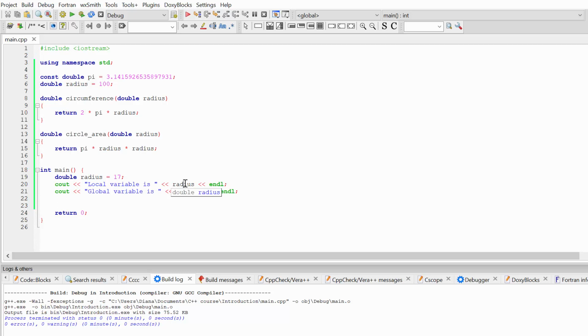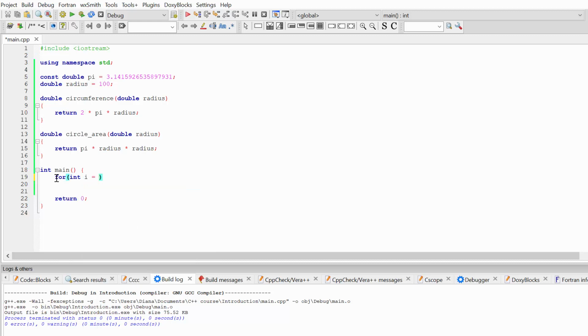It's a block scope. If a variable is declared within a block of code, for example, inside of a loop or if-else statement, it has a block scope and can be accessible only inside of this block of the code. Okay, so for example, let's create here a for loop, and inside of my for loop, I want to calculate the circumference of several circles with different radius.